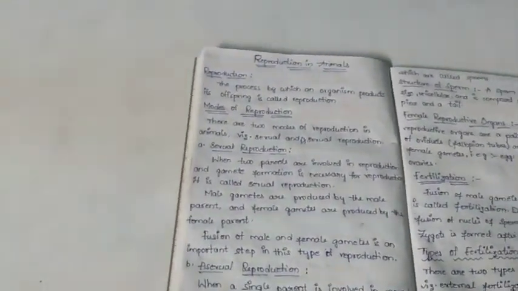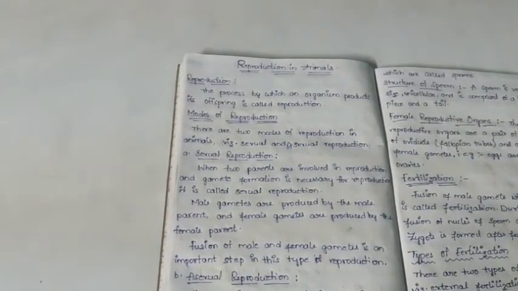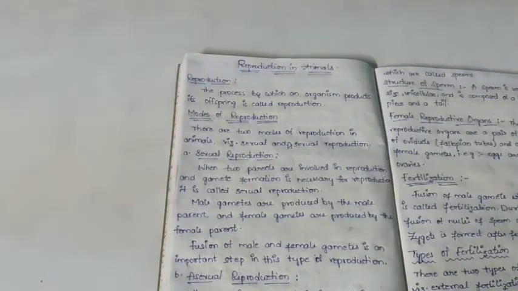What is sexual reproduction and what is asexual reproduction? Let's see what is meant by sexual reproduction and what is meant by asexual reproduction. When two parents are involved in reproduction and gamete formation is necessary for reproduction, it is called sexual reproduction. Male gametes are produced by the male parent and female gametes are produced by the female parent. Fusion of male and female gamete is an important step in this type of reproduction.